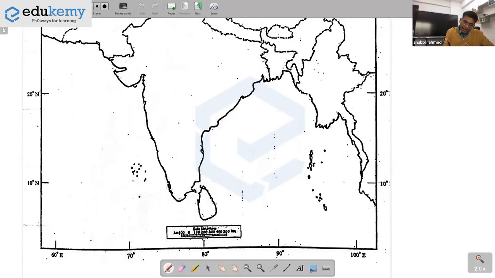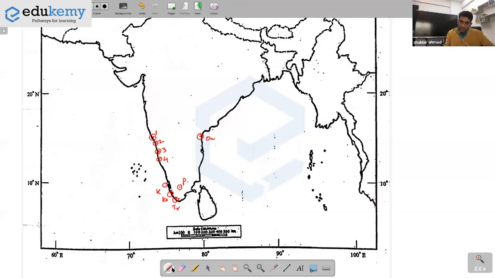We have this place Panjim, a little below is Karwar. On this bend we have Udupi, this is Mangalore, this is Kochi, Ashtamudi, Trivandrum, and to remember further, this is Ongole, and somewhere here is the Periyar Lake. Did you all remember?